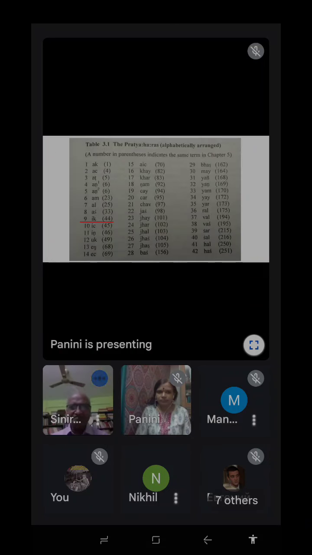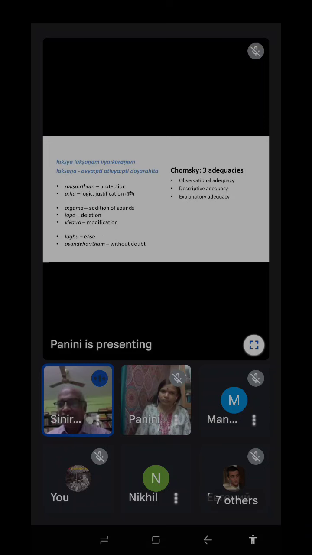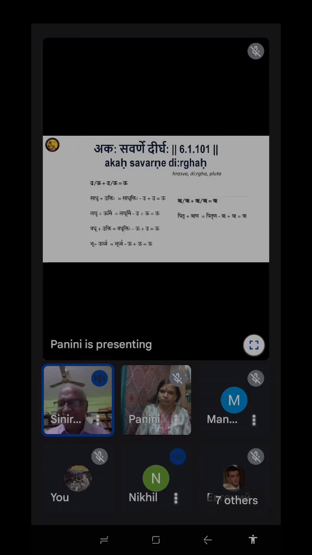What has happened? The vowels represent all their changes: hrasva, dirgha, pluta. Now when you say ika, hrasva and dirgha are all included. But when you say at eng guna, at here means only akara, not dirgha. Otherwise I is dirgha, no? So I is not included. To restrict that, he has given one sutra.